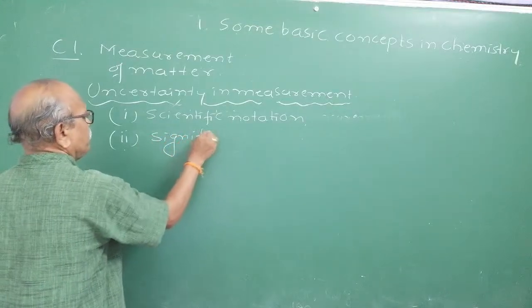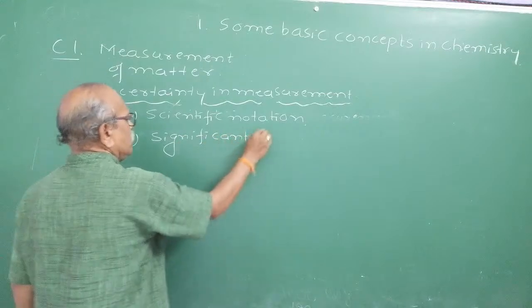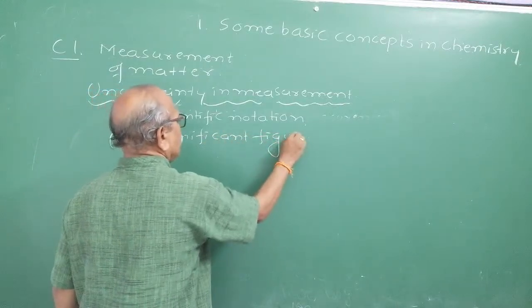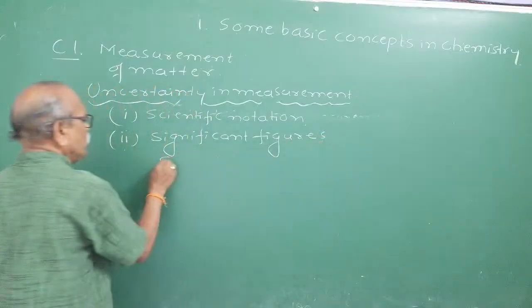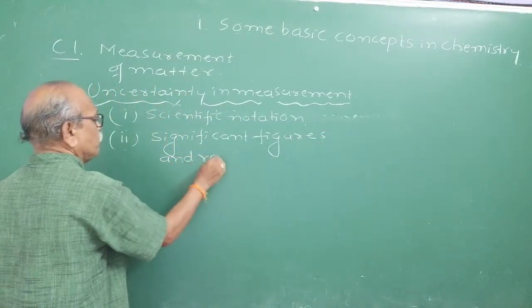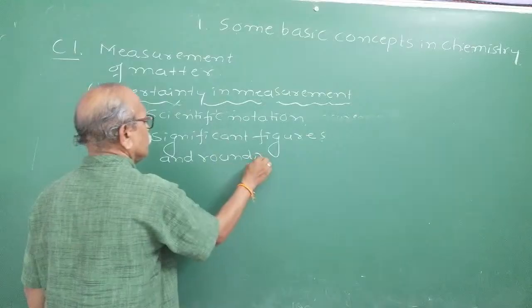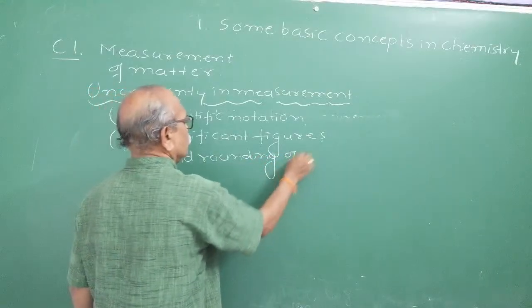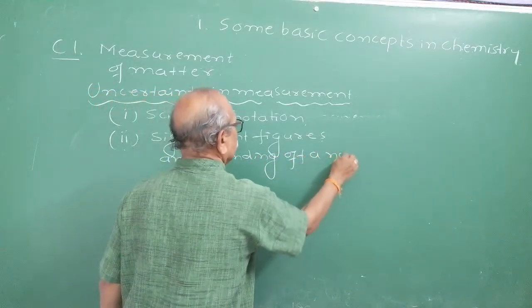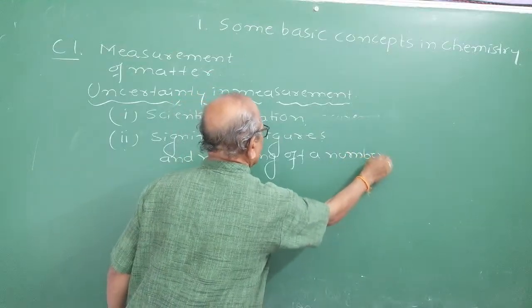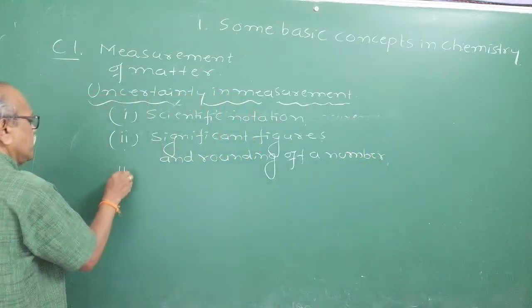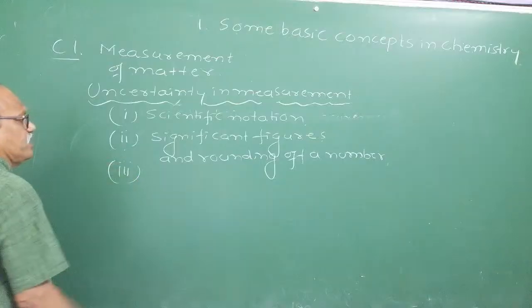What are significant figures? Significant figures and rounding off of a number, which you need for calculation. Some rules are there for rounding off a number to get an approximate value, to estimate the value.